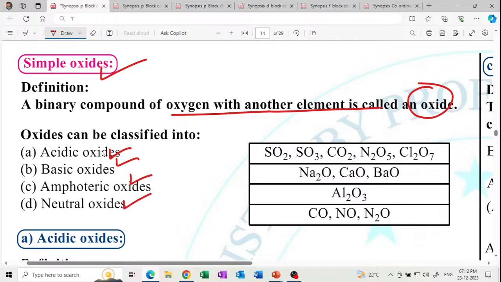And these are the examples actually. Examples of acidic, basic, amphoteric, and neutral oxides. So these are the acidic oxides, these are basic oxides, these are amphoteric oxides, these are the neutral oxides. There are only three neutral oxides. Acidic oxides react with basic substances. Basic oxides react with the acidic, amphoteric react with both, and neutral do not react with either acidic or basic.